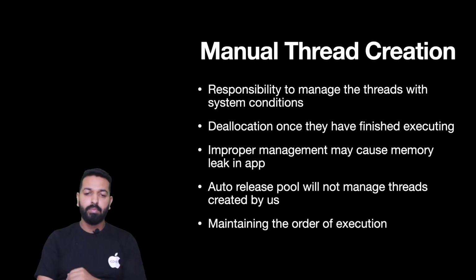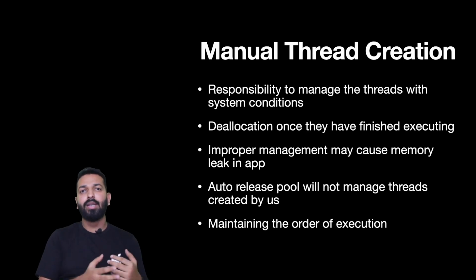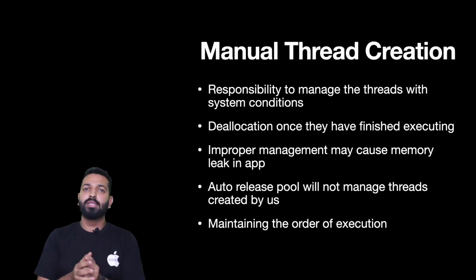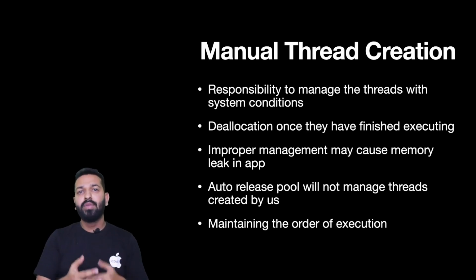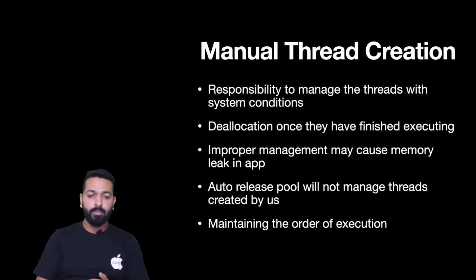So when we directly deal with the thread API, there are a bunch of problems which come, and here are a few of them. The first one is that the responsibility of managing the threads comes to us. When the system condition changes, we need to handle the thread separately in a different manner, and because there's no other API, no controlling abstract layer over the threads, we are supposed to deal with that. That's one of the problems.